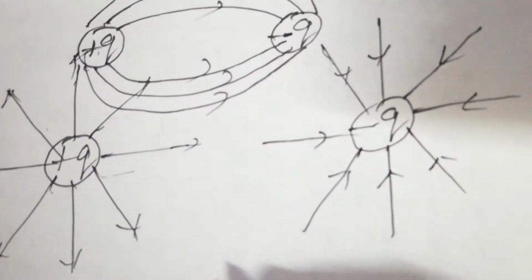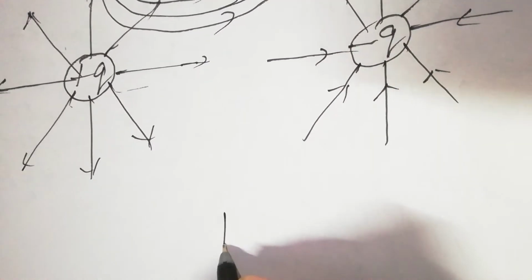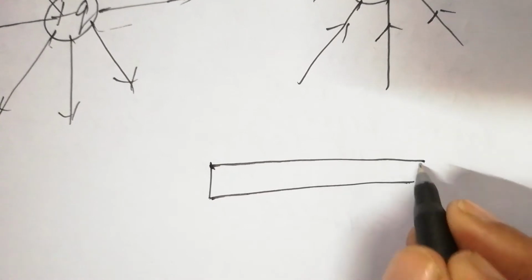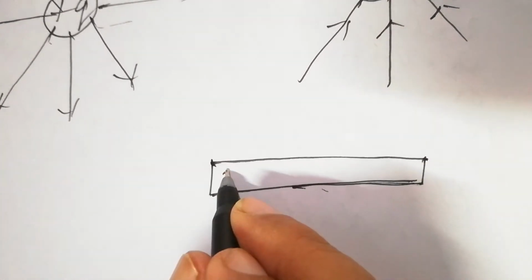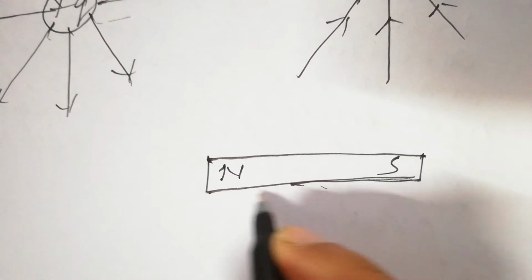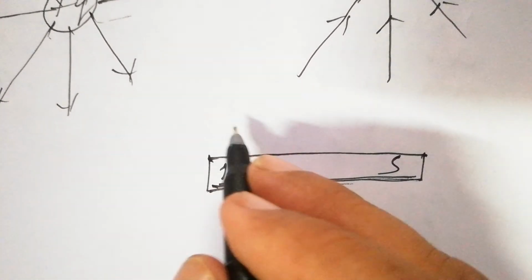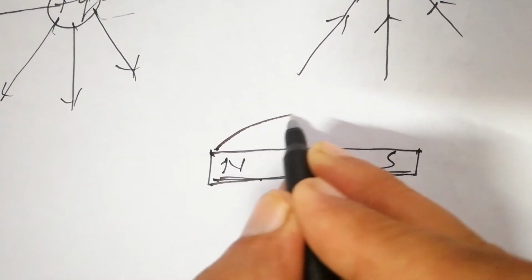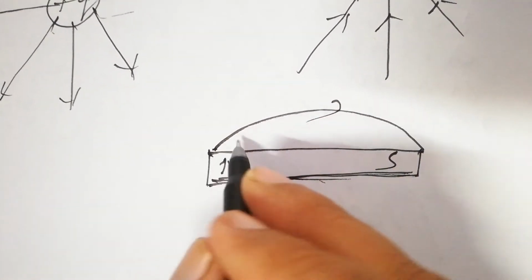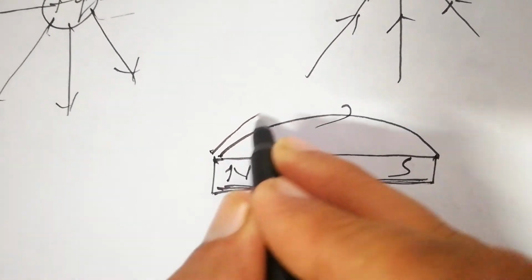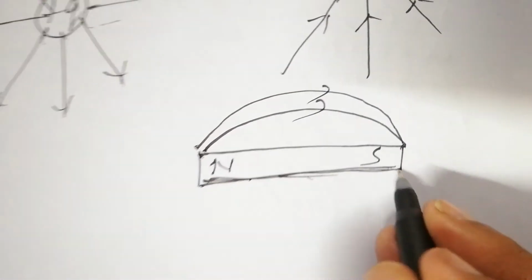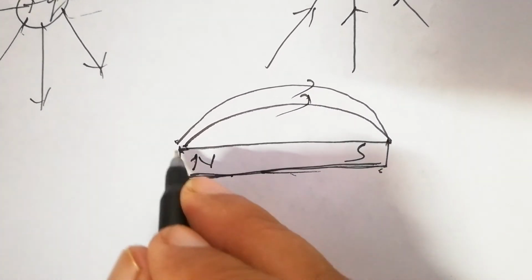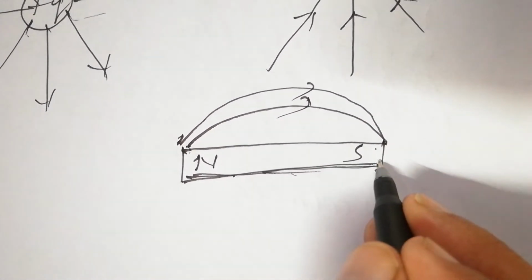And now come to magnetic field. Let's suppose a magnet is there. Let's suppose this pole is north pole and this pole is south pole. Magnetic lines of force start from north pole, but in this case they are not terminated at this side. They are moving from north to south and south to north.